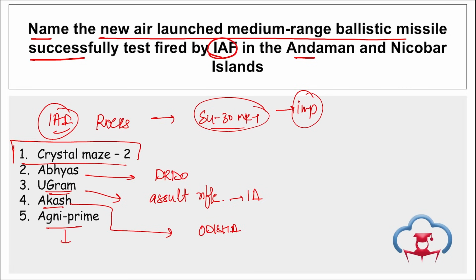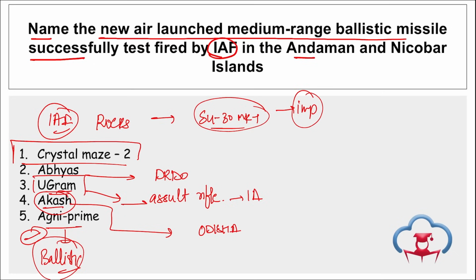Then Agni Prime, that is Agni P, this is the new generation ballistic missile and for this the flight test was conducted successfully. A question can be asked that Agni Prime is the ballistic missile of which country? Akash NG, this is the new generation missile that was tested where? In Odisha.